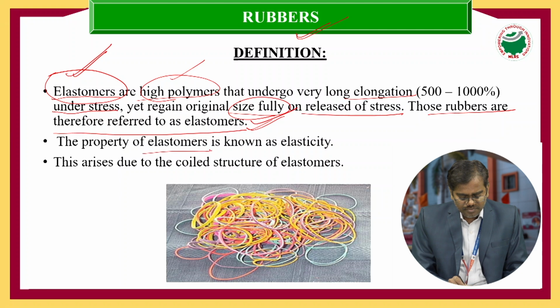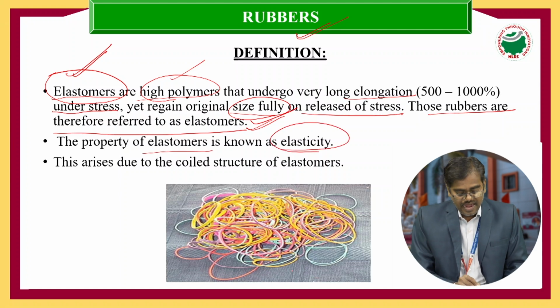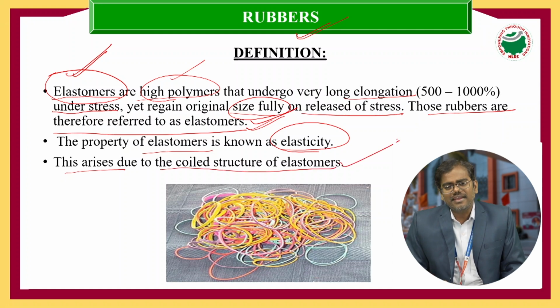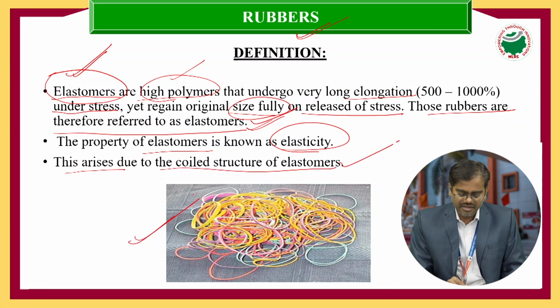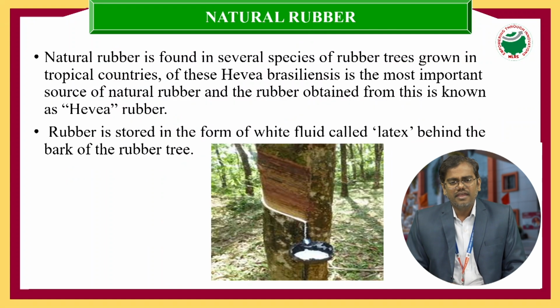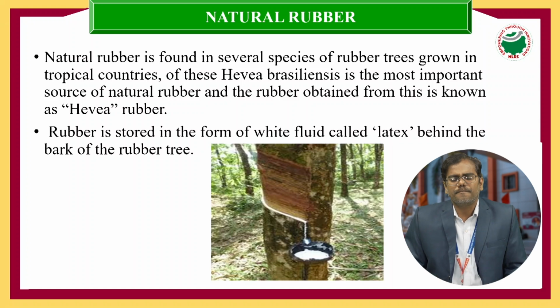So the property of elastomers is known as elasticity, and it arises due to the coiled helix structures of the polymeric chains. These are many rubbers we can see here as examples. And based on the sources, usually we can classify rubbers into two categories.